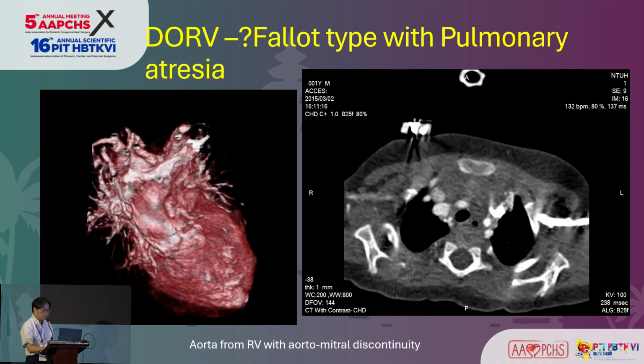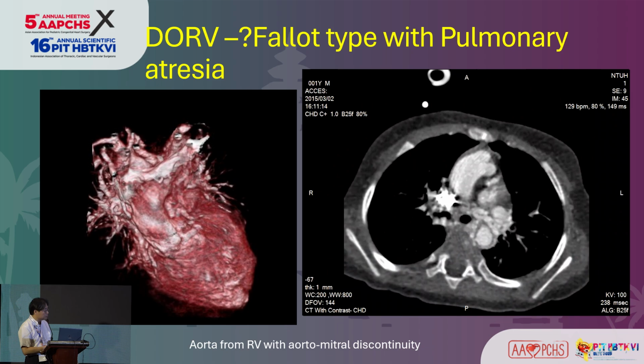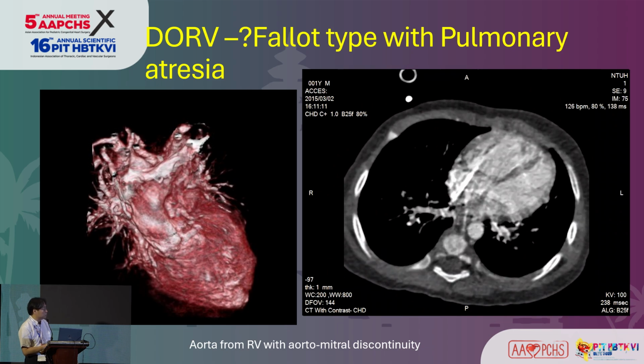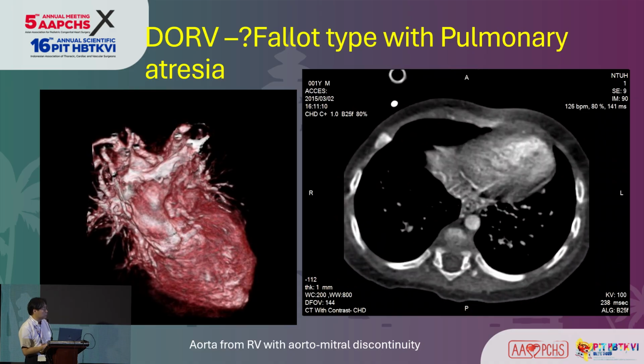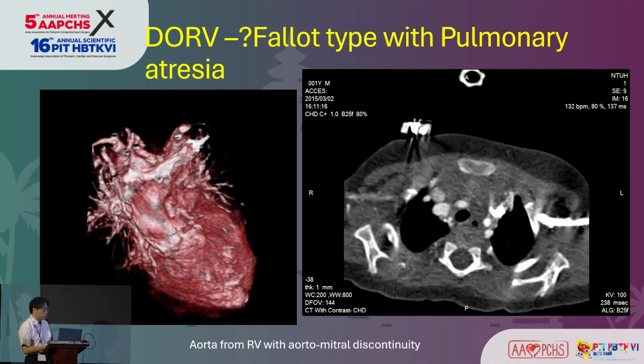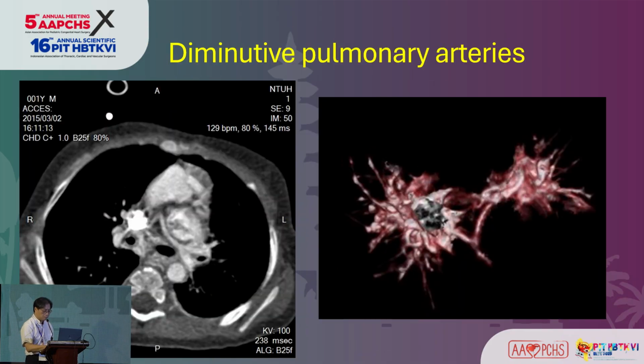And if the patient has pulmonary atresia, it's more difficult to define whether it is a tetralogy type, a subpulmonary VSD, or a DORV. But in this case, you can see the pulmonary artery root arises from the right ventricle, instead of the usual tetralogy of Fallot, extreme tetralogy of Fallot. The pulmonary artery is very, very small and located posterior to the aorta, but the distal pulmonary artery seems an acceptable size. But if we need to do a biventricular repair, we need a very long conduit to the right ventricle.